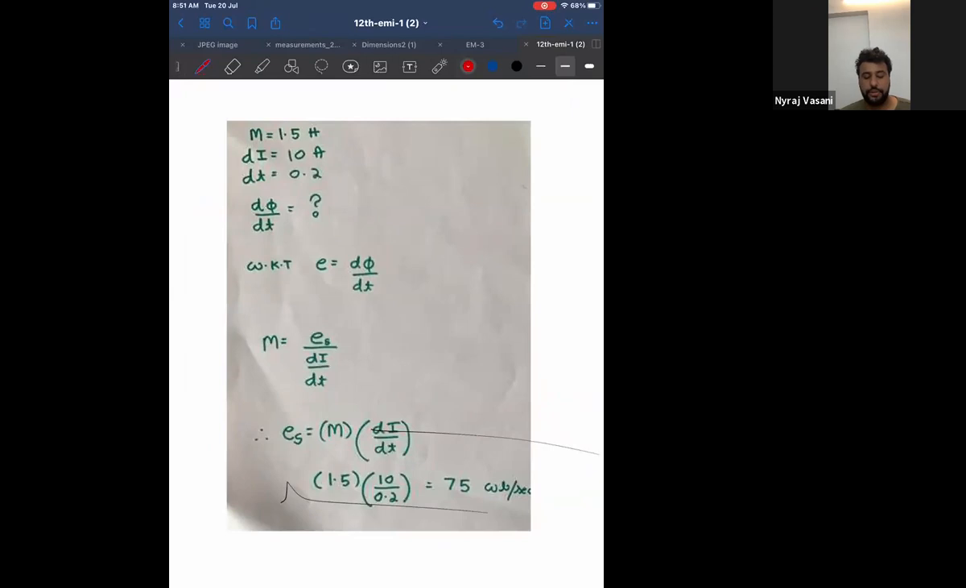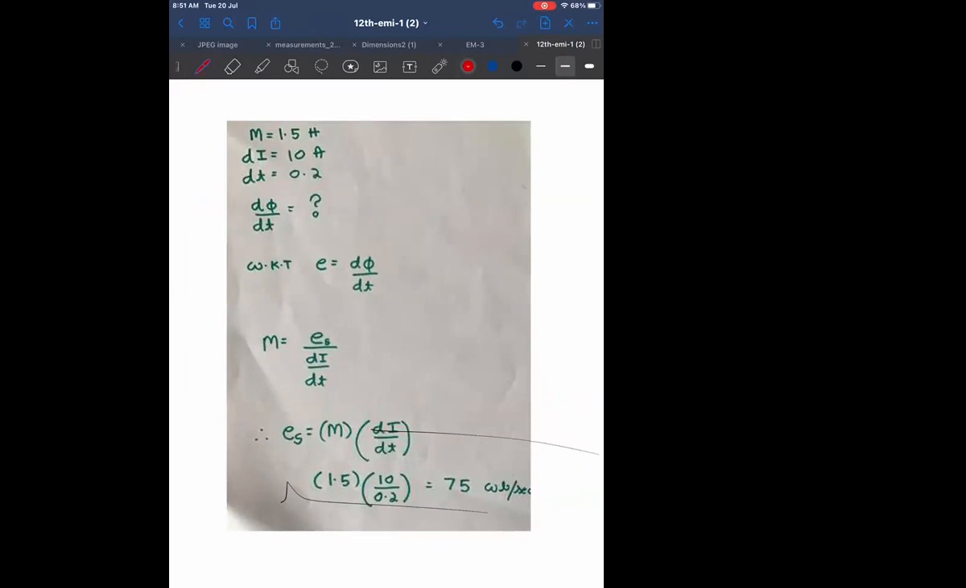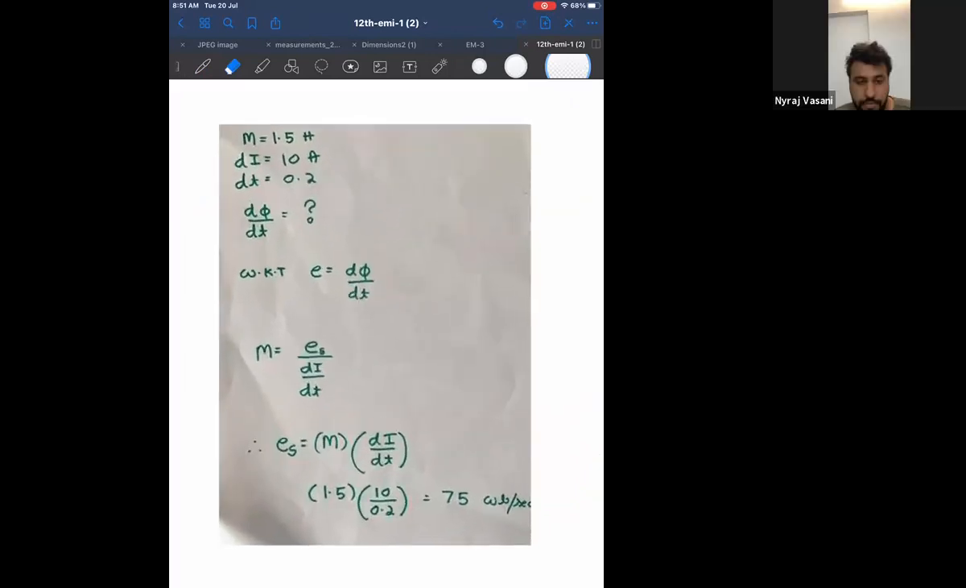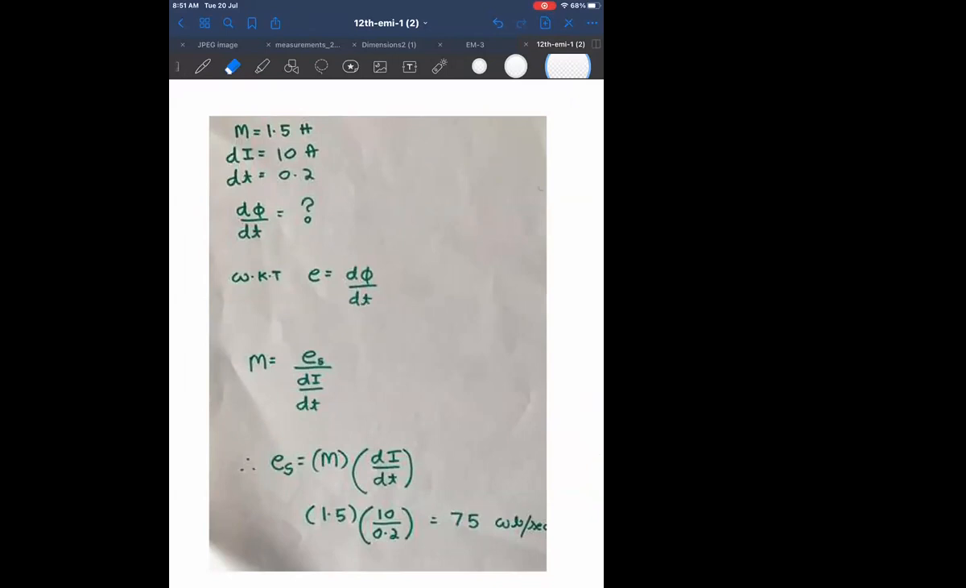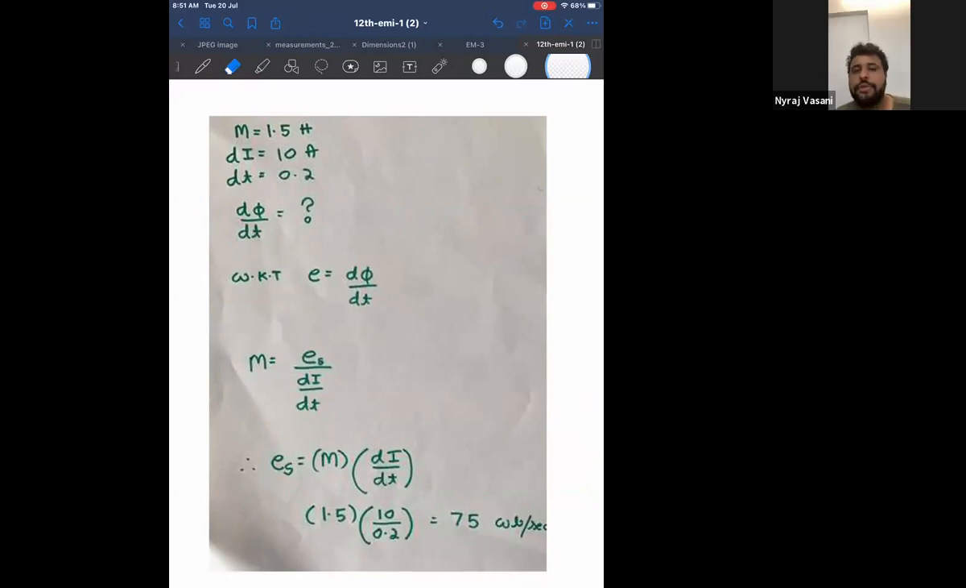This is the substitution. Tell me if you're getting it. Sir, the unit of EMF is volt, no? Correct. They have given Weber, that is wrong. They have asked for the rate of change of flux, that should be Weber per second, that is volt. But they have given only Weber, that is wrong.